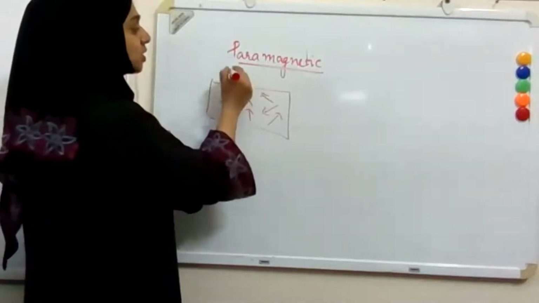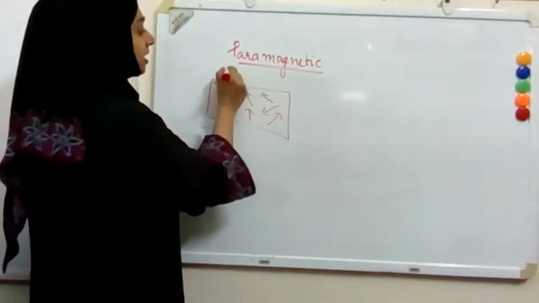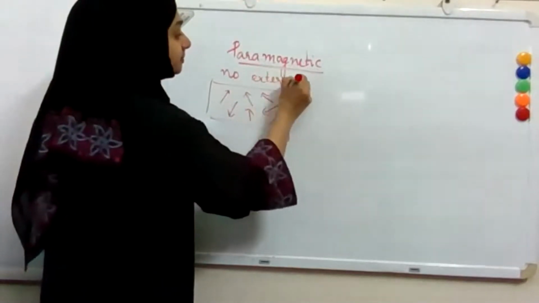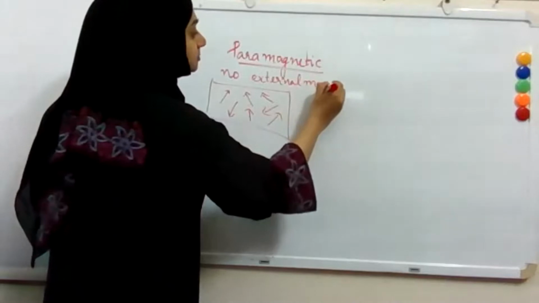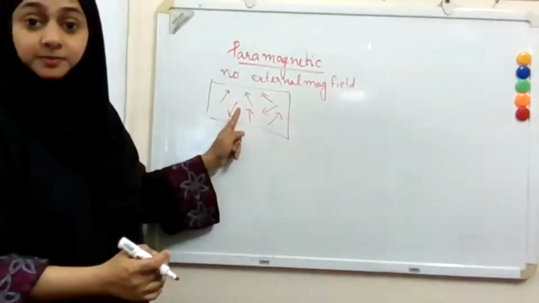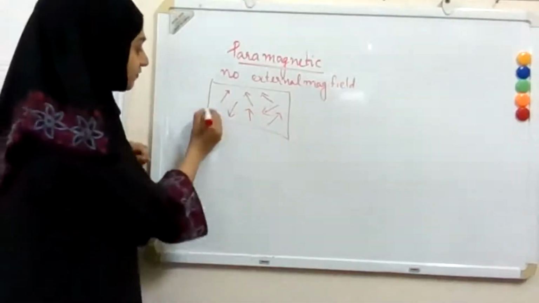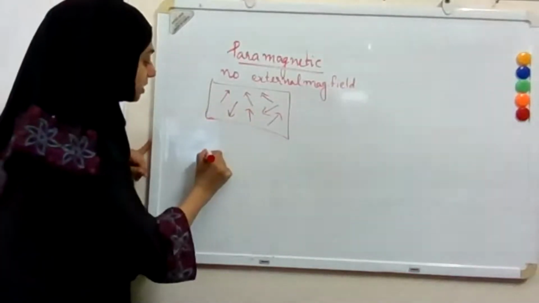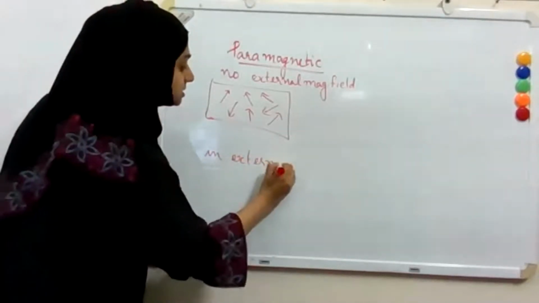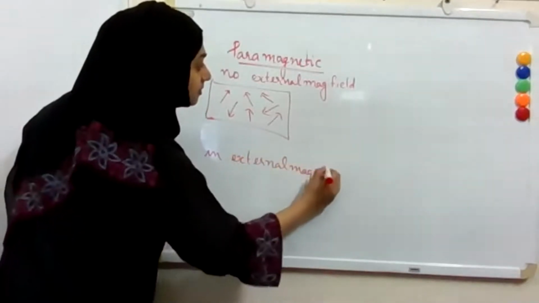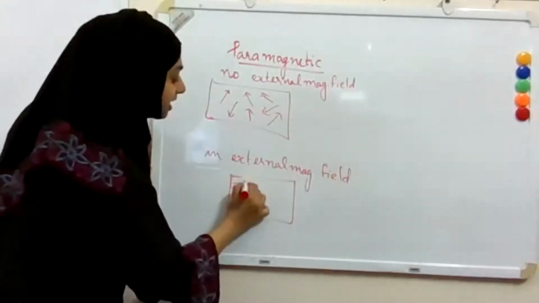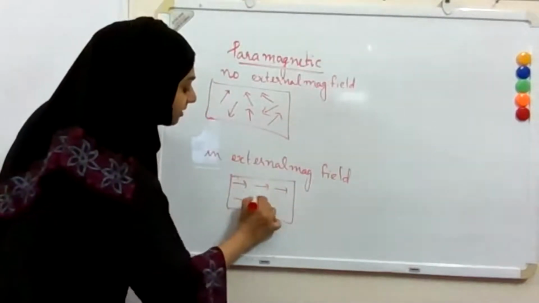In the absence of an external magnetic field, this is how they are. Now, if we put them in an external magnetic field, what happens? They will align in the direction of the external magnetic field.